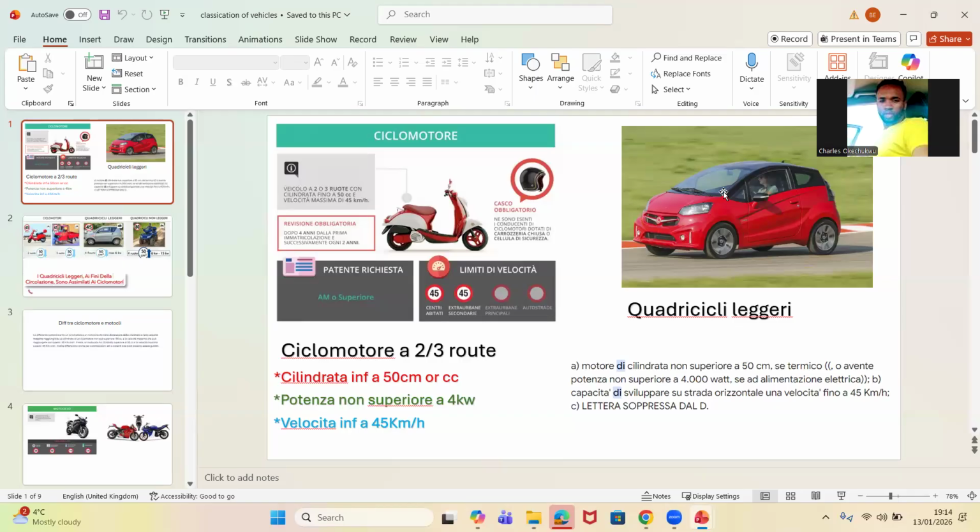They say that ciclomotore sono veicoli a 2 o 3 ruote. That is the definition. What will be their characteristics? They have a cylinder that is inferior to 50 centimeters cube, or 50 cc. This is their characteristic. I repeat again.